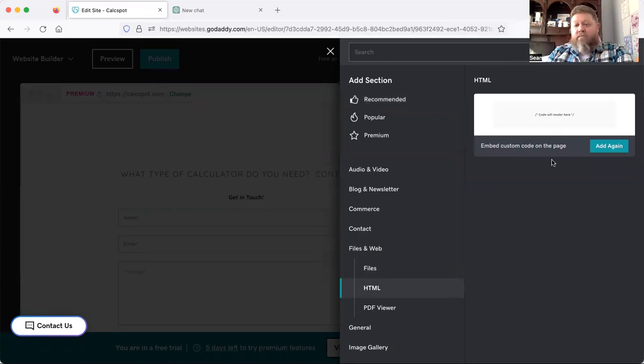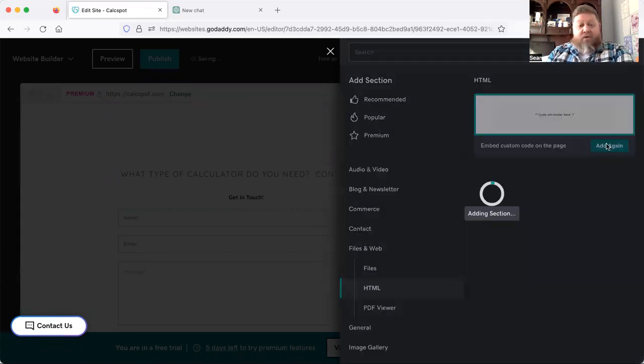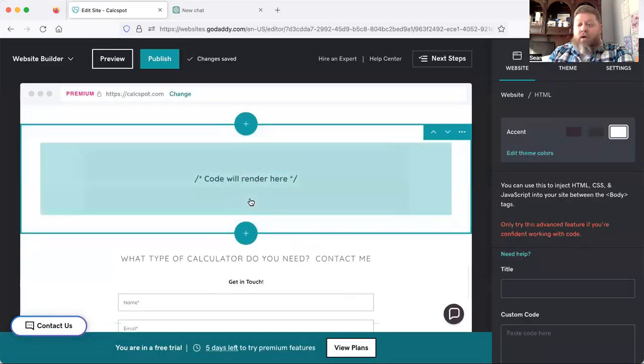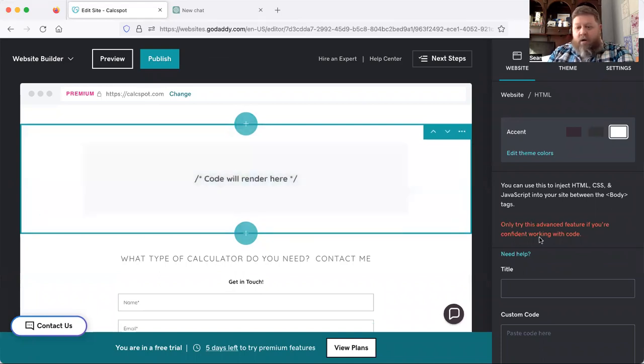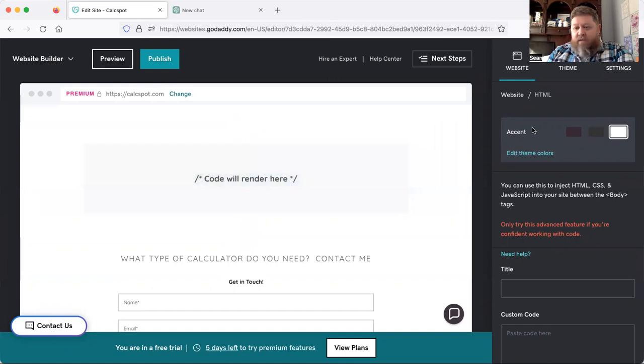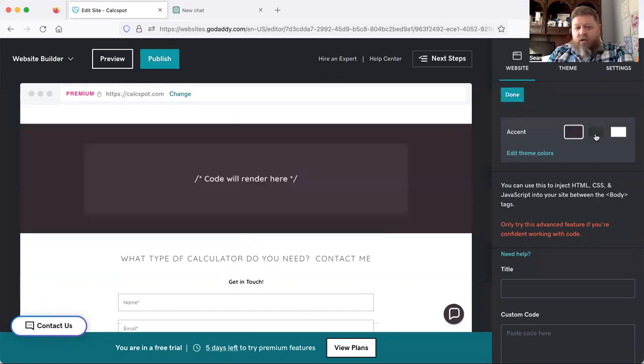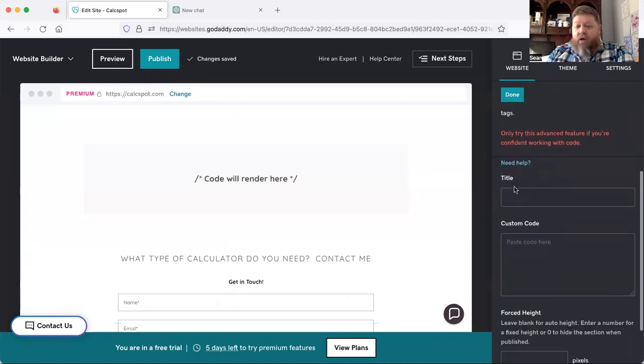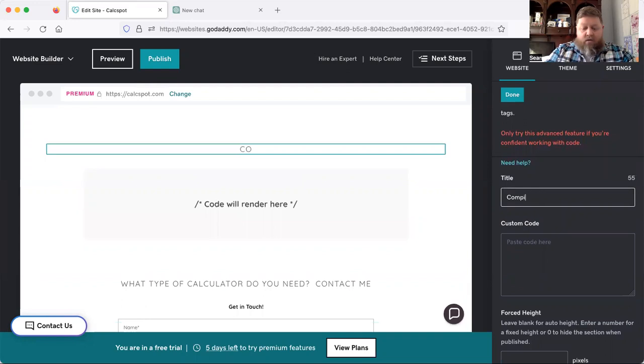Now, what's cool here is it's really simple. So I'm going to add this here. And this is where the code will render. Whatever I put where I put the code, it's going to show up on here. You can see we've got some different accents of what color I want it to look like when it renders. I'm just going to keep it white so it's nice and easy. And also, do I have a title? Let's just say compound tester. Okay, and the code's going to go in here.